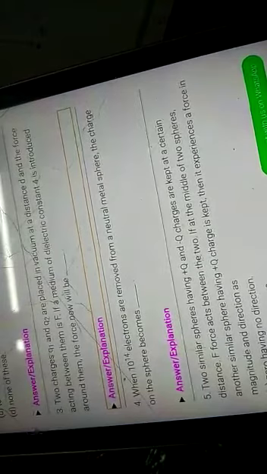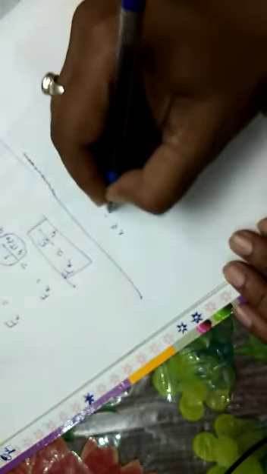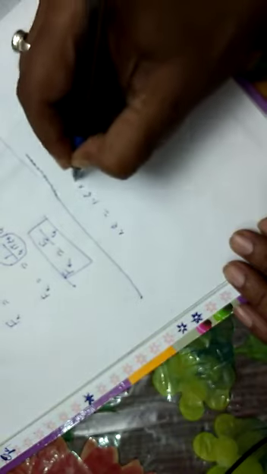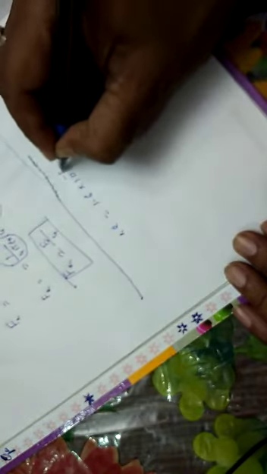Now, next question is, when 10 to the power 14 electrons are removed from a neutral metal sphere, the charge on the sphere becomes. Okay, so 10 to the power 14 electrons are removed. One electron is equal to 1.6 into 10 to the power minus 19 coulomb.